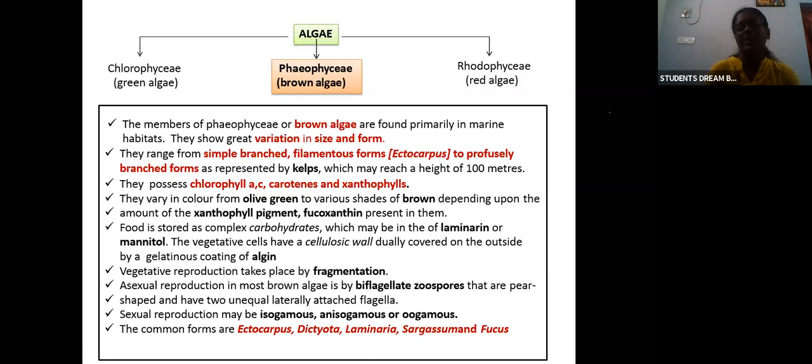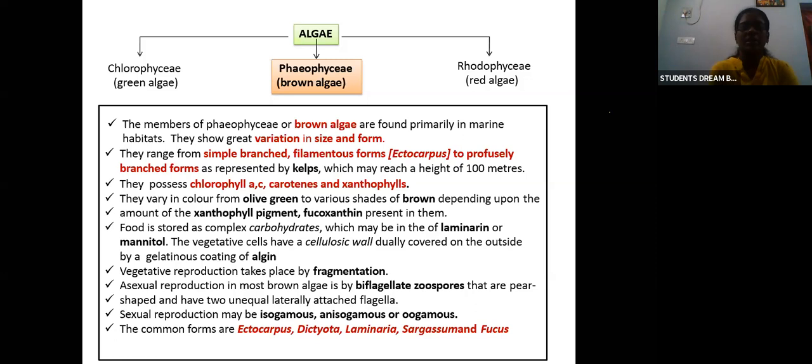Simple filamentous forms are, for example, Ectocarpus. Profusely branched forms are kelps, which can reach even 100 meters in height. So they can be very simple to profusely branched, even very large in size. They have great variation in size and forms. What are the different pigments present here? Chlorophyll A, C, carotenes, and xanthophylls. These are the various pigments present in brown algae.